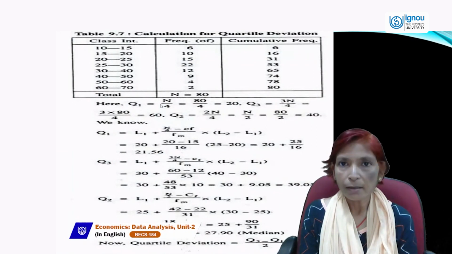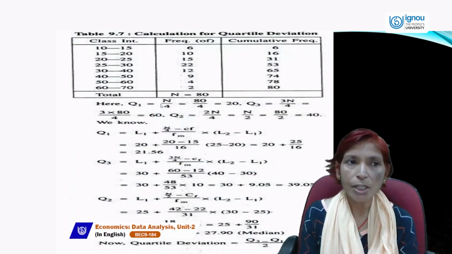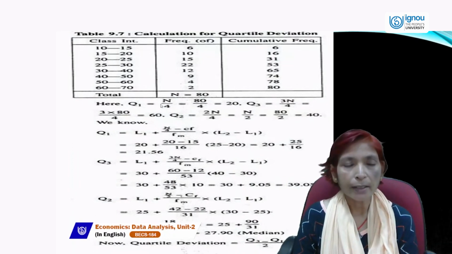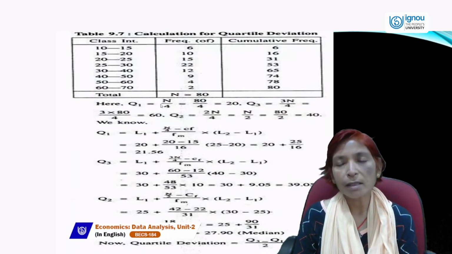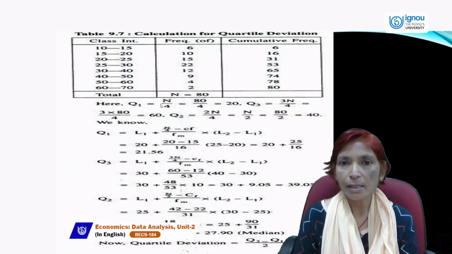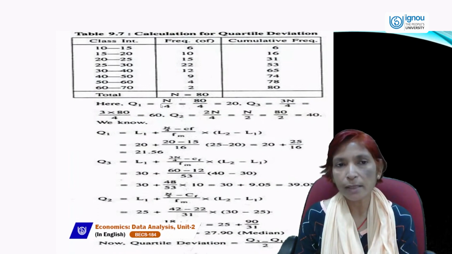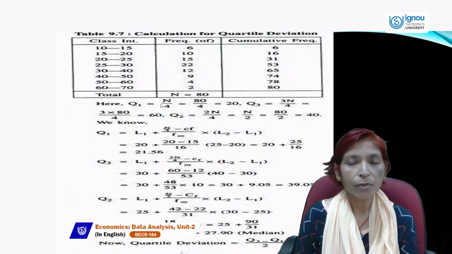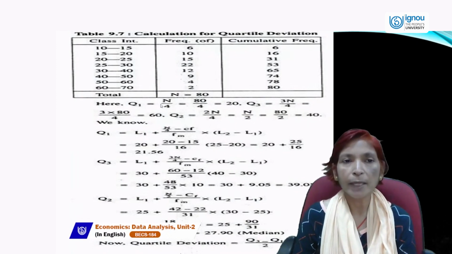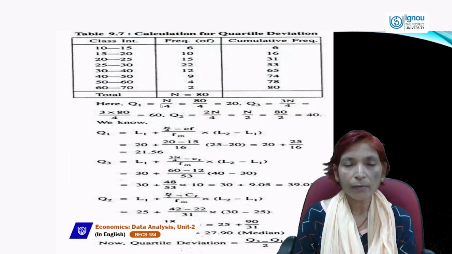Next is quartile. How can you calculate quartile deviation? If class intervals are given like 10 to 15, 15 to 20, and frequency is given, then first of all we will calculate cumulative frequency. Cumulative frequency is the summation of frequency, like frequency 6 in the beginning. First of all, we will write only 6, then 6 plus 10, 16, 16 plus 15, 31, 31 plus 22, 53, then plus 12, 65, plus 9, 74, plus 4, 78, plus 2, 80. So we can easily calculate cumulative frequency by adding all the frequencies one by one.